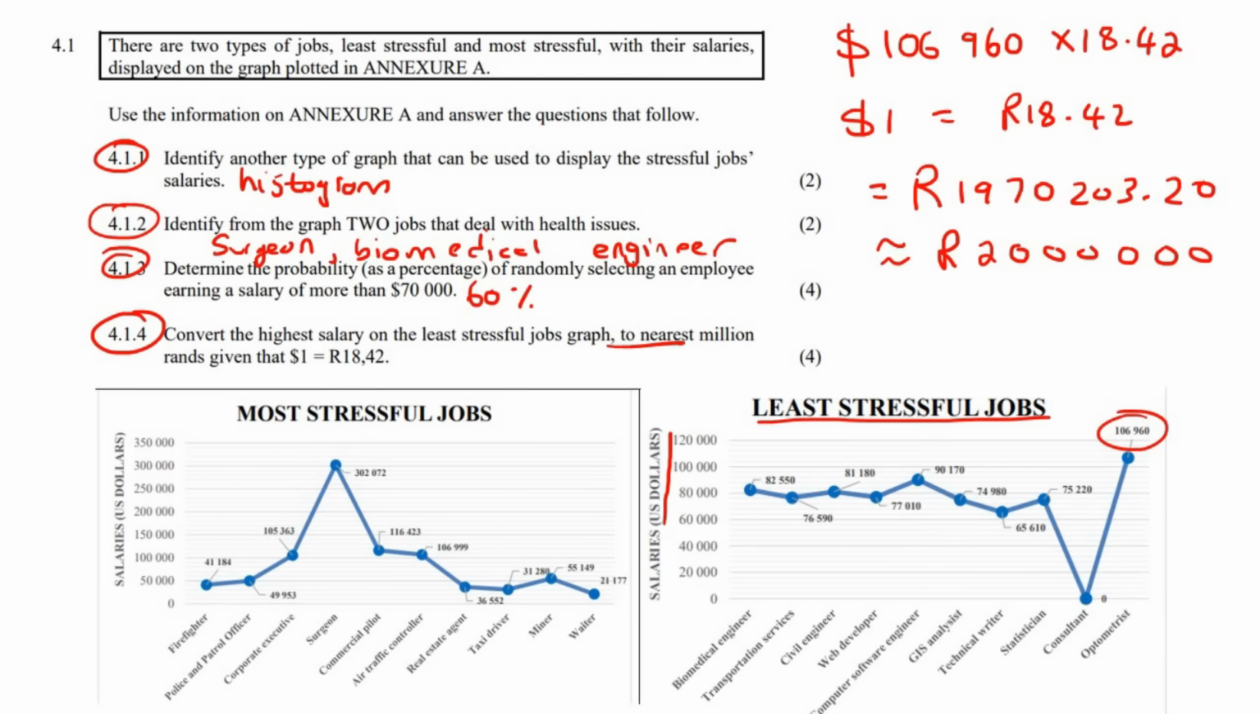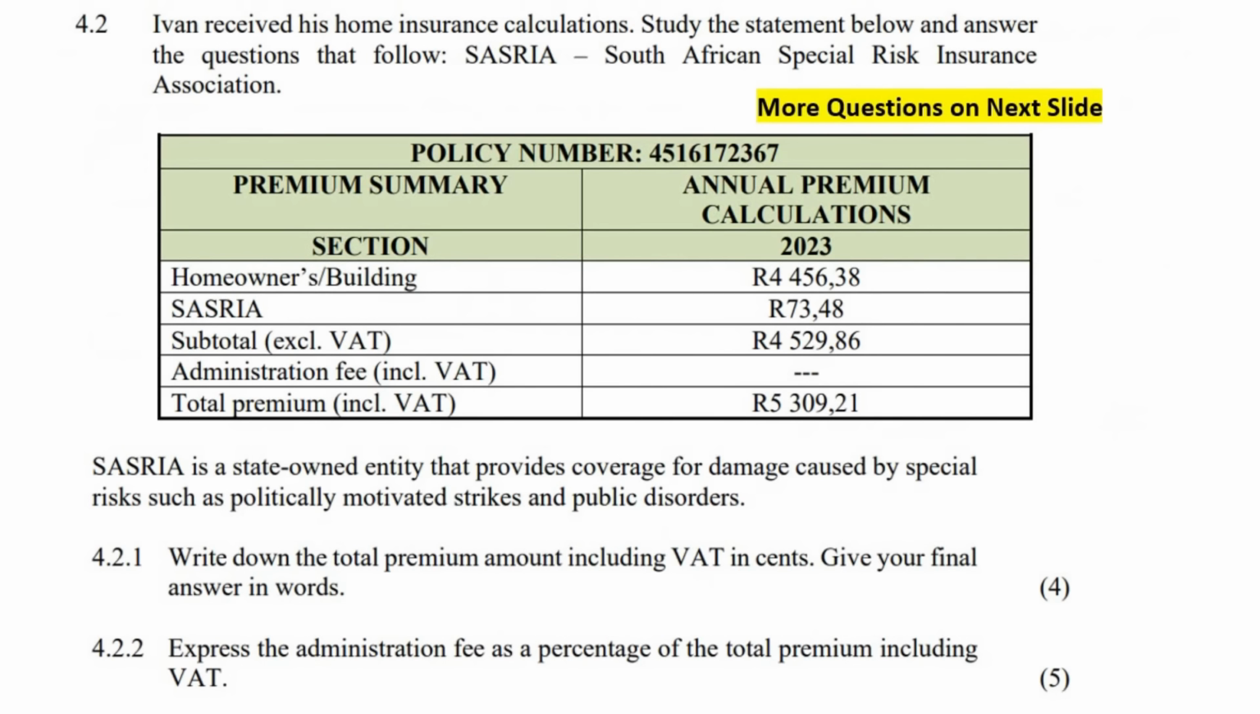1, 2, 3, 4, 5, 6. Okay, so the optometrist is earning 2 million Rand per year. For those of you that are interested, on a monthly basis, that's about 167,000. That's pretty decent. So that's it. With this question, we do have a few more questions on the next slide.